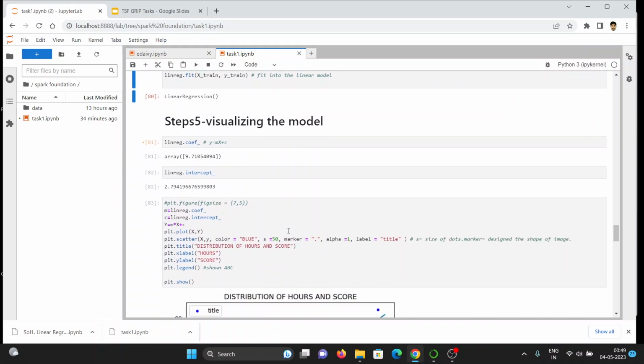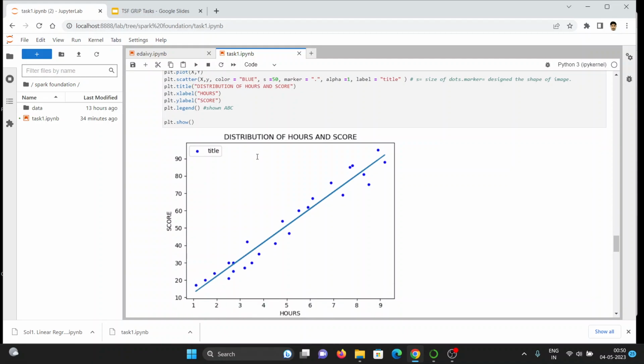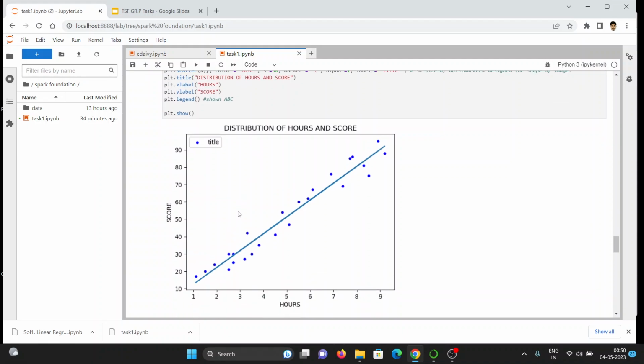Moving to the next step, visualizing the model. In this case, we calculate m and c. First, the calculated m is 9.371, and next the intercept is 2.73, and we can represent that graphically in this manner.